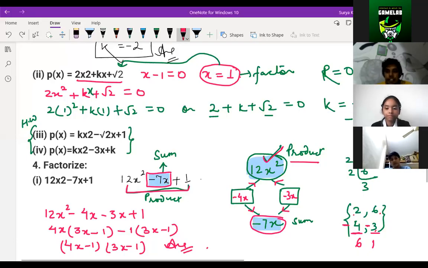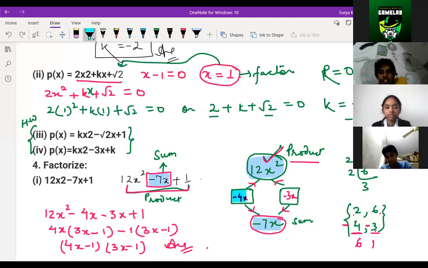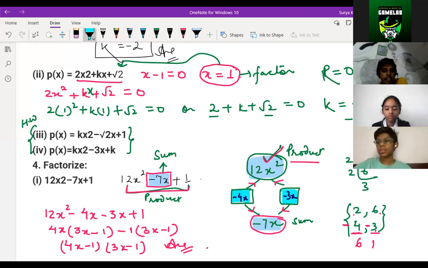So children, here what is coming? Minus 4 and minus 3, if you add, you will get minus 7x. And if you multiply, you will get 12x square. Is it clear now, Sahil and Satvik? Yes, sir. So instead of minus 7x, we have to put both, minus 4x and minus 3x. Understood?